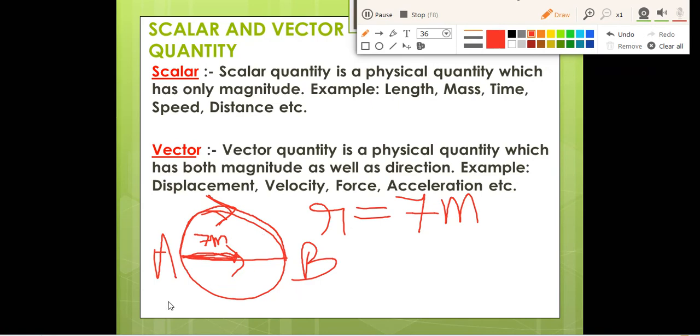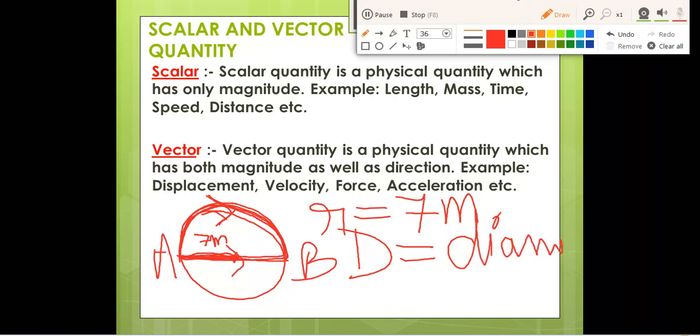For example, displacement, what we have read, displacement is the length of the shortest distance. Suppose a person is moving from A to B, then this will be the distance. This is the actual path. And what will be the shortest distance for going from point A to point B? This will be the shortest distance, right? So what will be the displacement for us? This is the radius. From this point to this point it is the radius, and this point to this point, what is it called for the circle? Diameter. So displacement is equal to diameter, right?